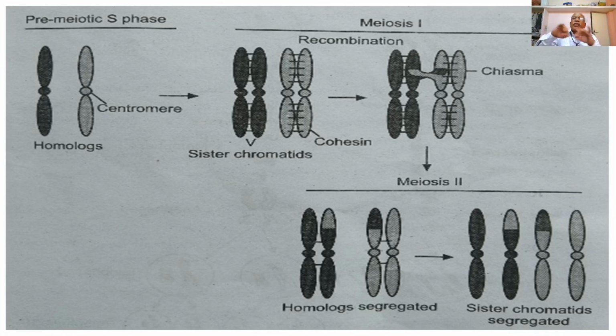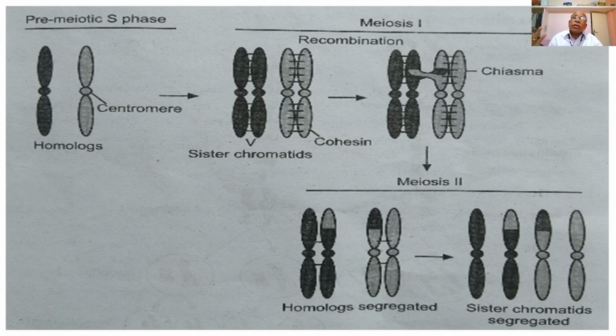Anaphase 1 then follows, pulling the homologous chromosomes, the homologs, away from the equatorial plane, and they reach the opposite poles of the cell.